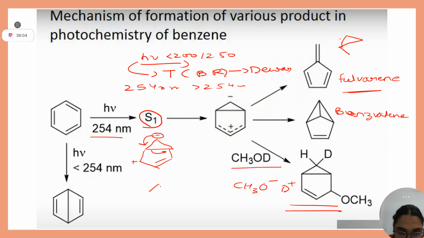This will be like this. This will be like this. This negative charge will come here. Have I made a mistake anywhere? Positive, negative.